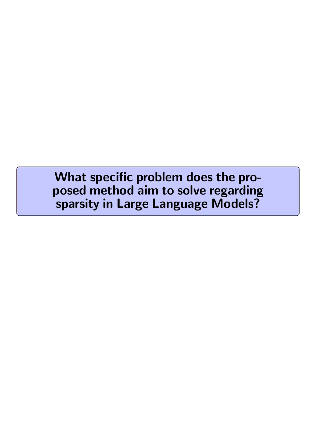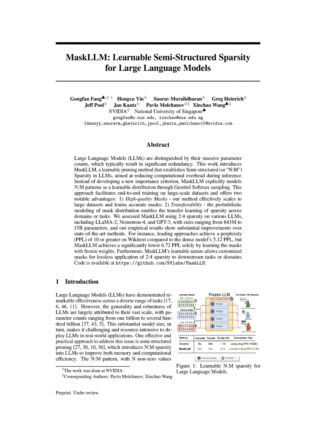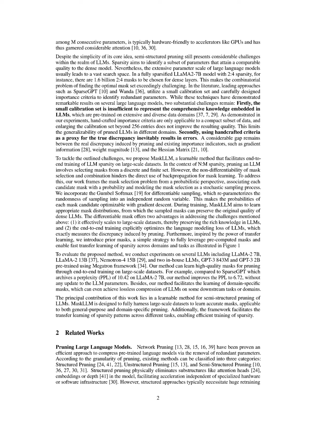What specific problem does the proposed method aim to solve regarding sparsity in large language models? The proposed method aims to address two significant challenges in achieving effective sparsity in large language models, LLMs. Firstly, it tackles the issue of insufficient representation in small calibration sets, which fail to capture the extensive knowledge embedded in LLMs, limiting the generalizability of pruned models across diverse domains.